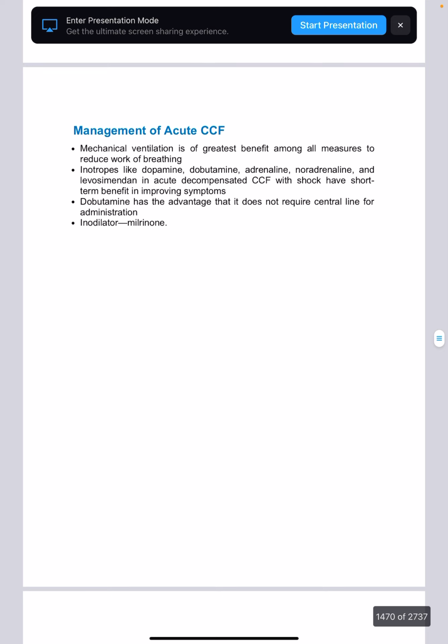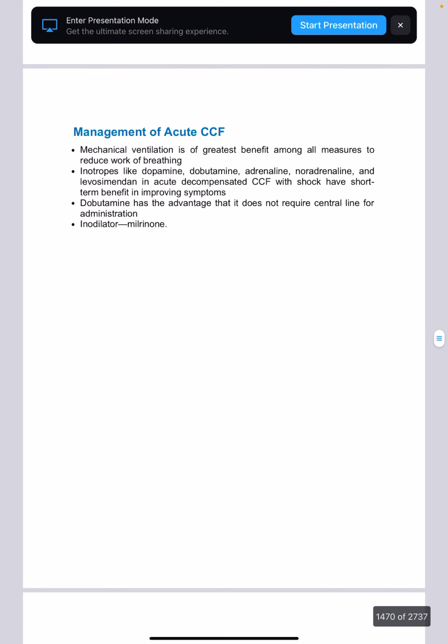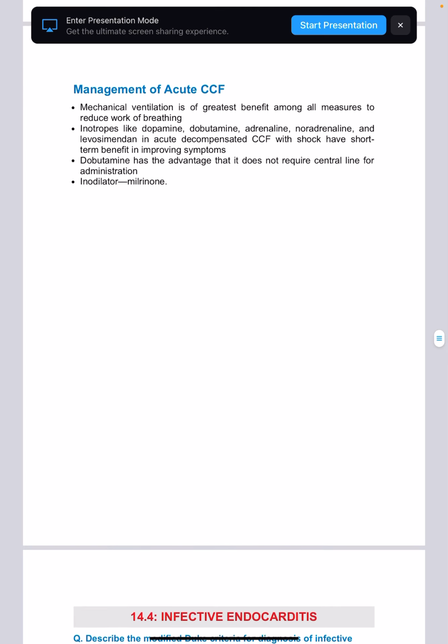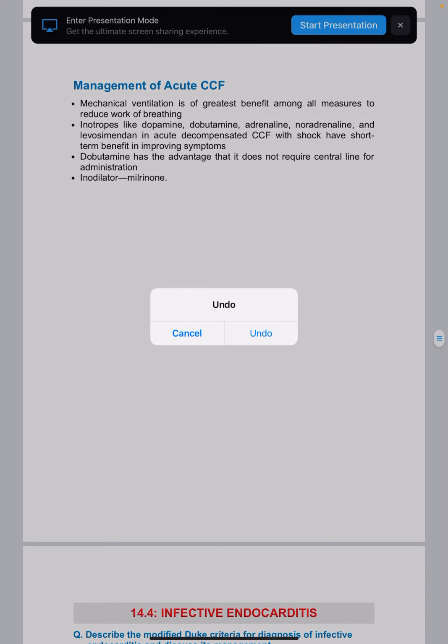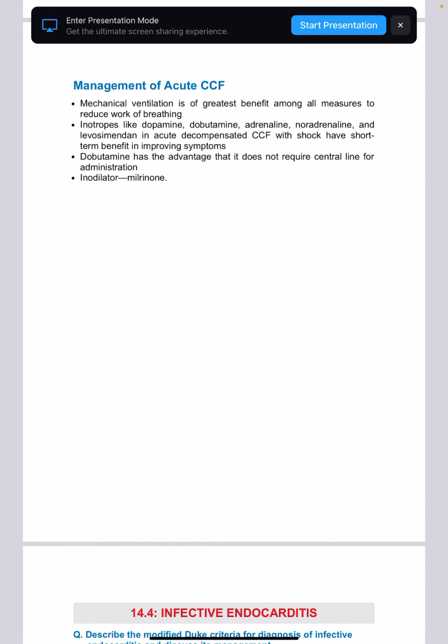Inotropes like dopamine, dobutamine, adrenaline, noradrenaline, levodopa in acute decompensated CCF with shock have short-term benefit in improving symptoms. Dobutamine has the advantage that it does not require a central line for administration. Inodilator, milrinone. So you'll give inodilator, milrinone. You'll give dobutamine because it does not need a central line. You'll give inotropes such as dobutamine, adrenaline, noradrenaline.